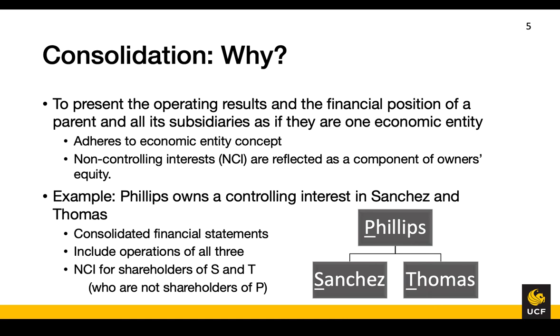Let's say Phillips owns a controlling interest in Sanchez and a controlling interest in Thomas. We will need to prepare one set of financial statements that includes the operations of all three. We will then use the non-controlling interest to represent the interest in Sanchez and Thomas of shareholders who are other than Phillips.